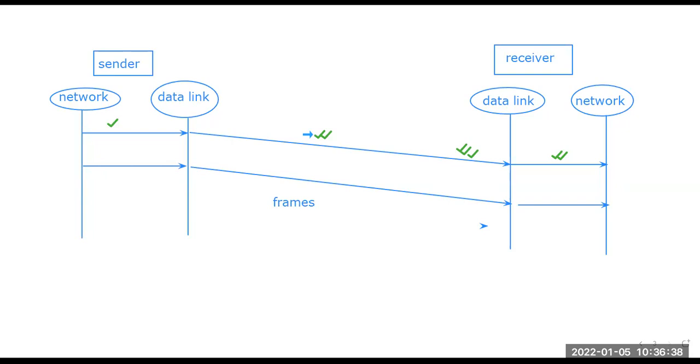Now the second part that we are talking about is the stop and wait protocol, right? The next part here is the stop and wait protocol. This stop and wait protocol actually uses both flow and error control.